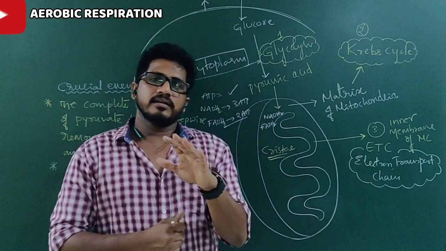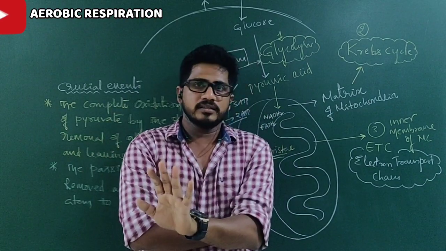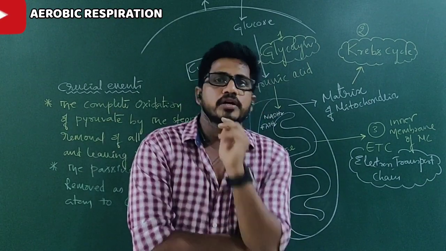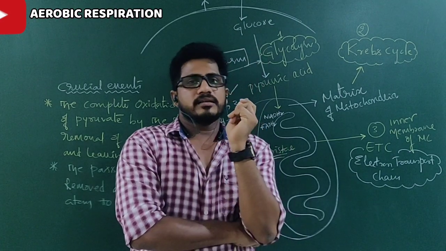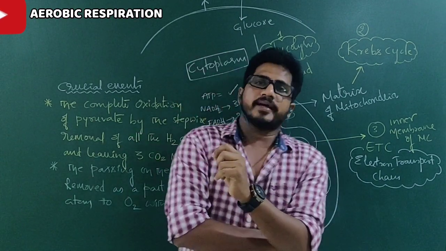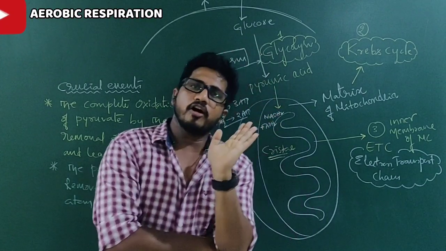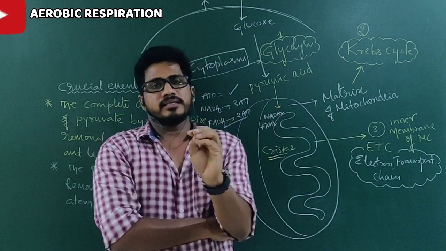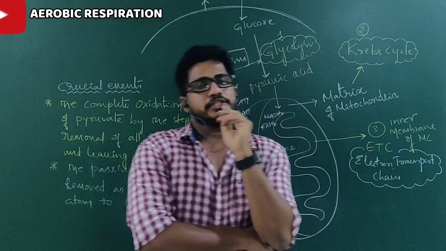If you remember, in glycolysis of aerobic and anaerobic both, 2 NADH2s are formed. But in anaerobic respiration, while forming the lactic acid, those NADH2s are reoxidized, and formation of ethanol also requires that NADH2.